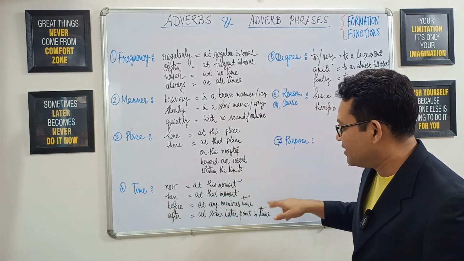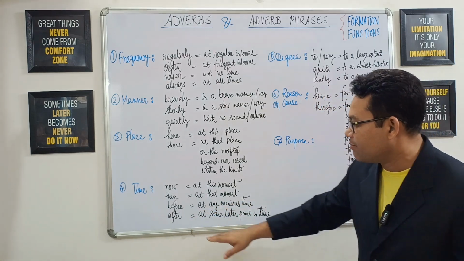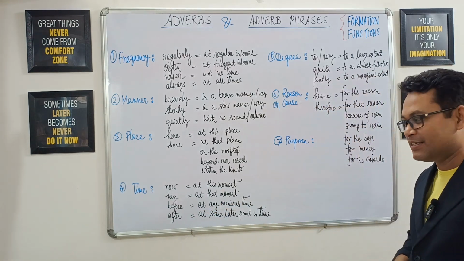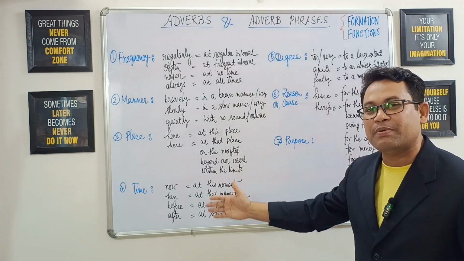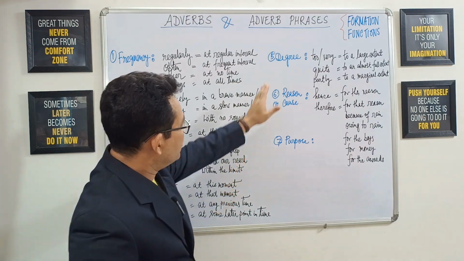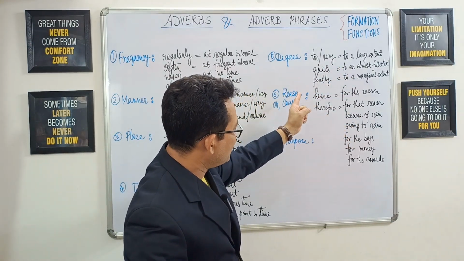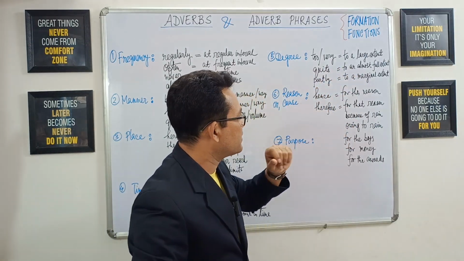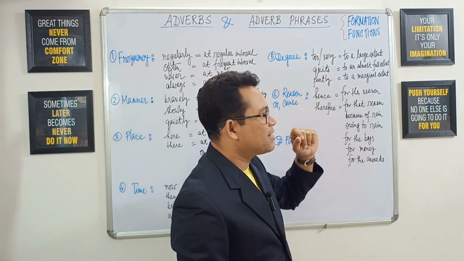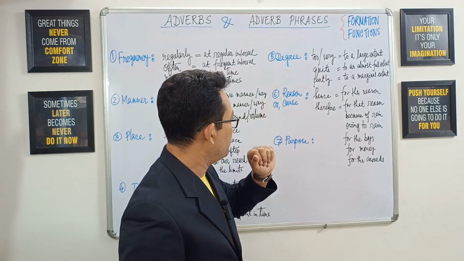Time: now, at this moment; then, at that moment; before, at any previous time; after, at some later point in time. So all are beginning with a preposition like at in these cases. Again, degree: to or very can be expanded into to a large extent; quite, to an almost full extent; partly, to a marginal extent, all of which are beginning with the preposition to.